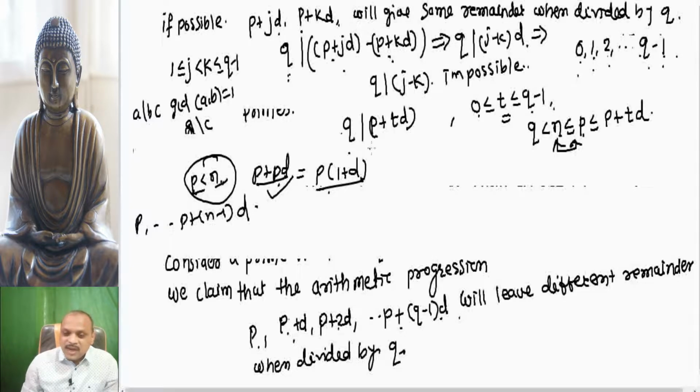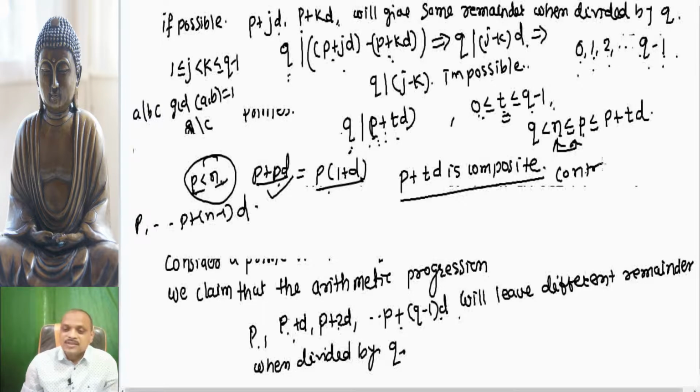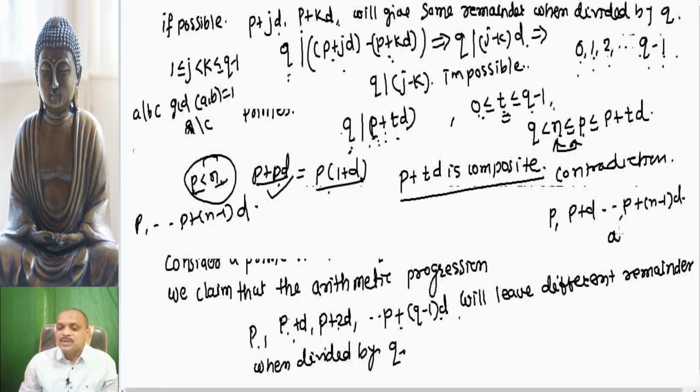But then we arrive at this number p plus t into d, where t is equal to some value, and this is divisible by q. So this forces p plus t into d to be a composite number, and this is a contradiction, since the statement says that p, p plus d, up to p plus n minus 1 into d are prime numbers.